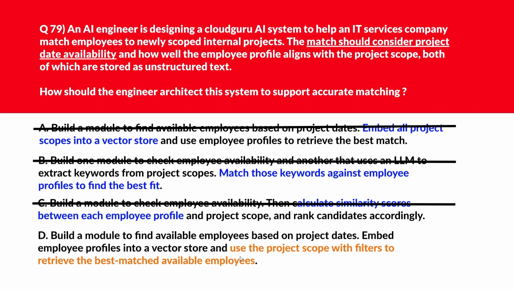We are left with one option now. So option D, if you look, this approach enables semantic matching of unstructured profiles with scoped project needs while respecting availability. That being said, option D is the right answer.